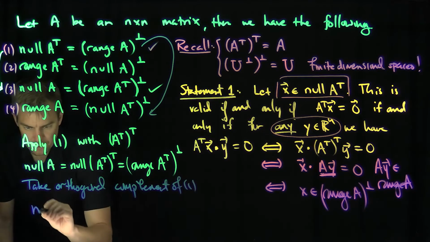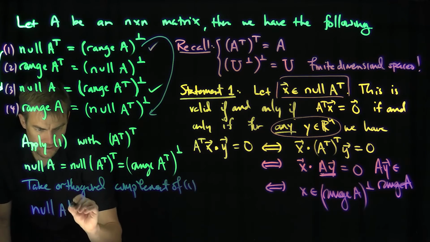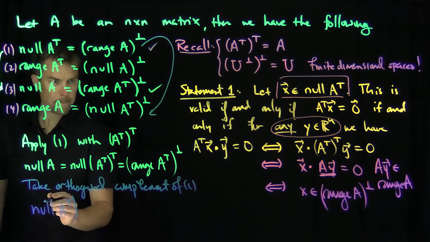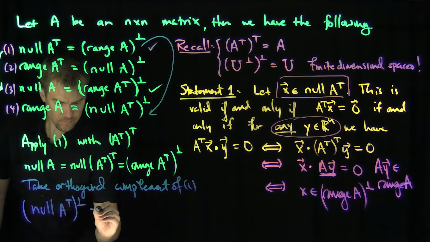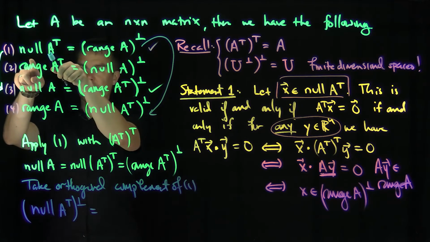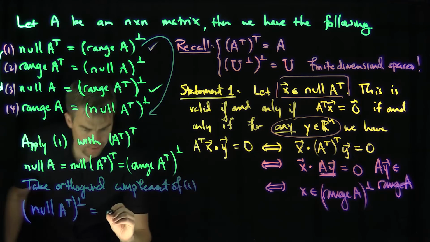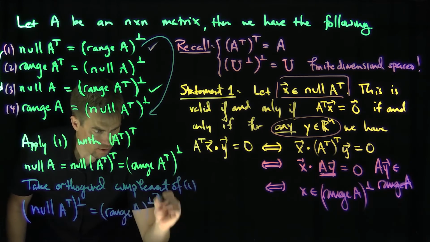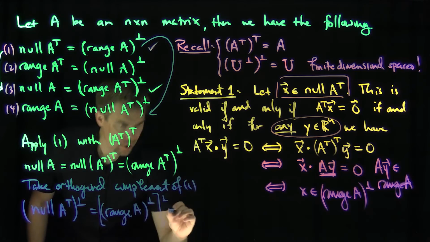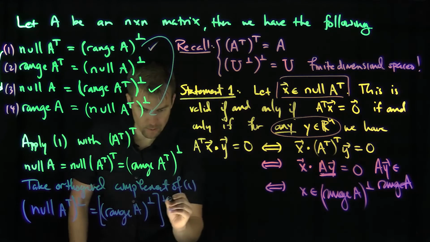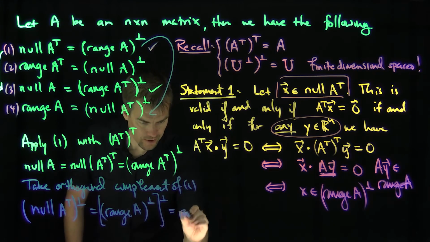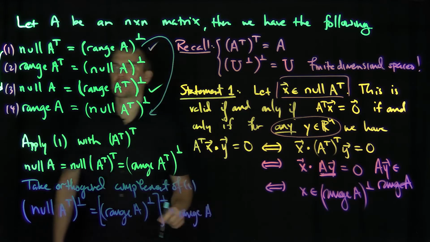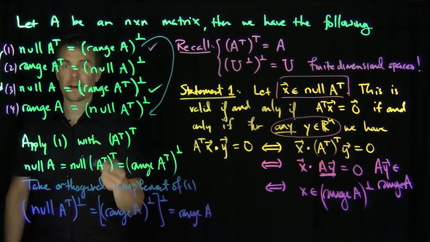If I do so, we get the null space of A transpose perpendicular on the left-hand side, and on the right-hand side, the range of A perpendicular perpendicular. But we know from the finite dimensional statement that the double orthogonal complement is just the original space, just the range of A. Excellent. So now I have 1, 3, and 4.